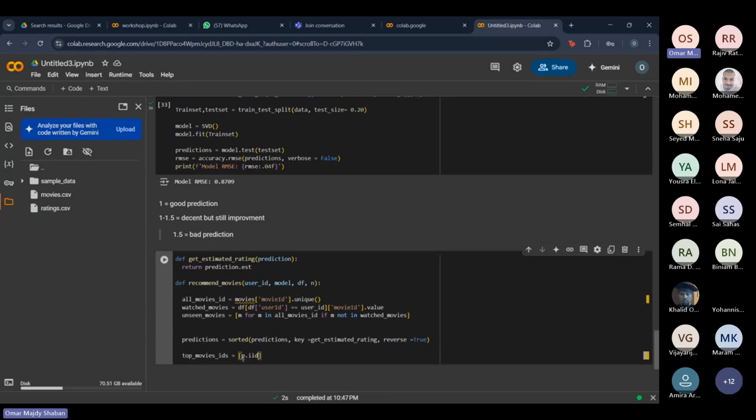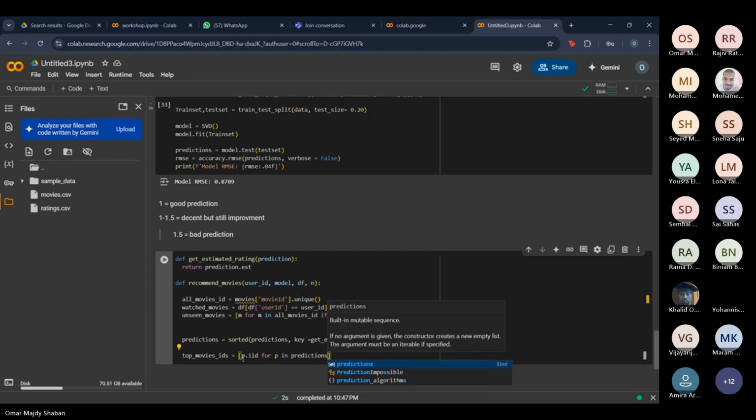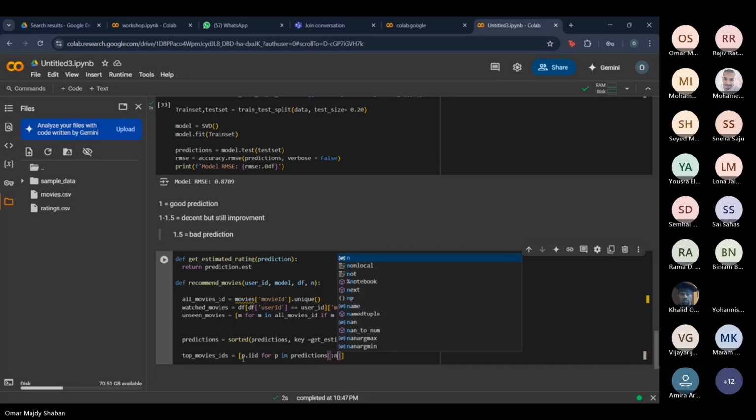So for every single ID in predictions, we're grabbing them all the way from zero to the specified number. If we specify the top five, we'll get only the highest five. If we specify eight, for example, the top eight most recommended movies, we're gonna get the highest eight. This is what it basically does.